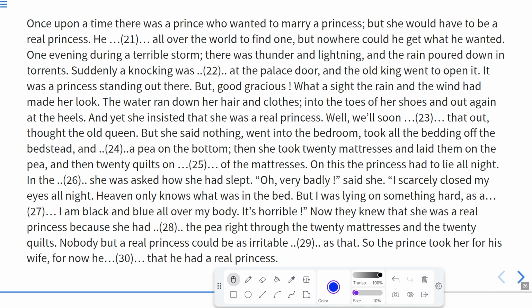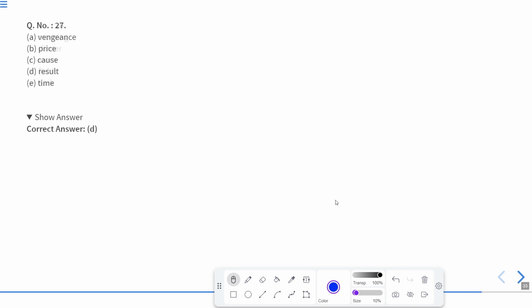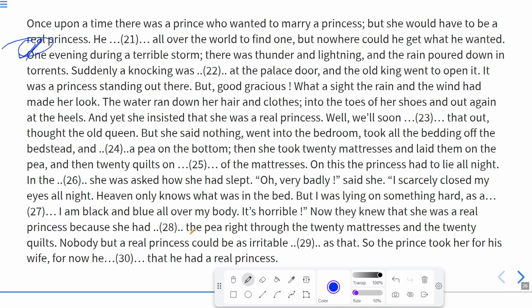Now they knew that she was a real princess because she had felt the pea right through the 20 mattresses. So what happened to her? She did not locate anything. She did not find peas. She did not carry anything. In fact, she felt the peas. Therefore, she could not sleep the entire night. So the blank will be felt the pea right through the 20 mattresses. It means in spite of having those 20 mattresses, she felt the pea.